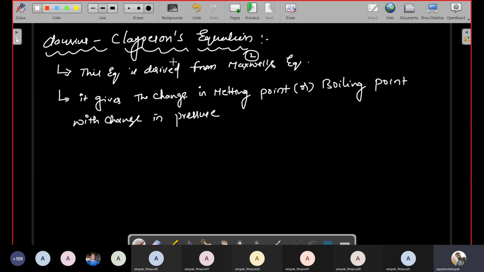Okay, so the Clapeyron equation gives the change in melting point or boiling point with change in pressure.